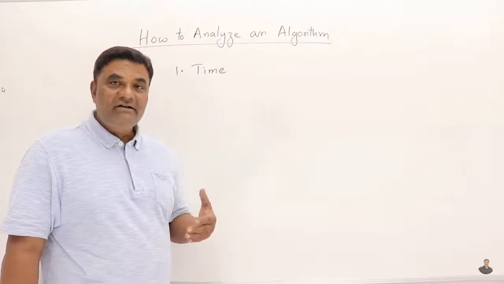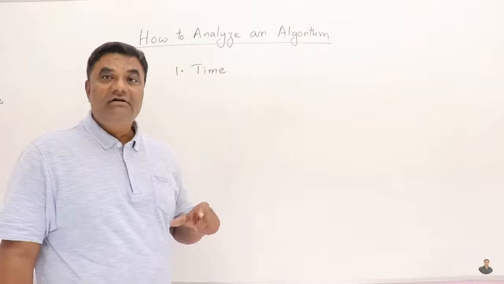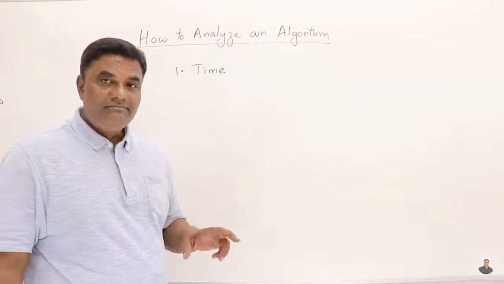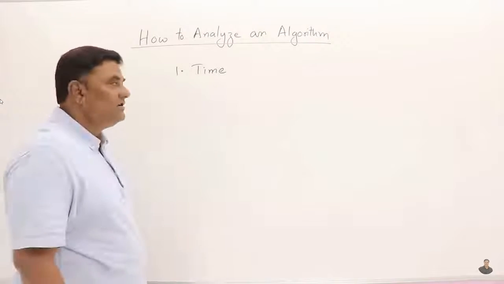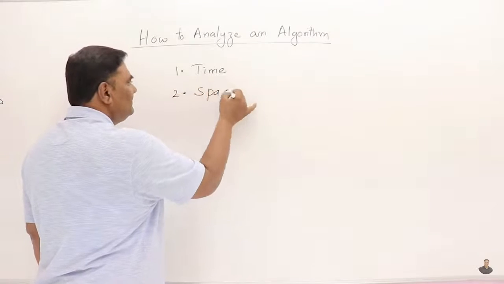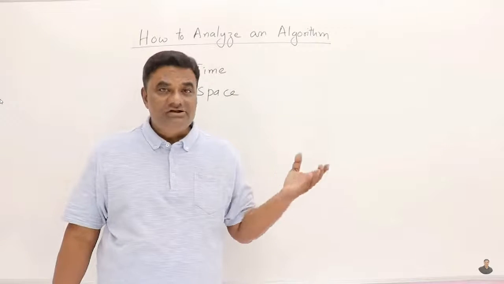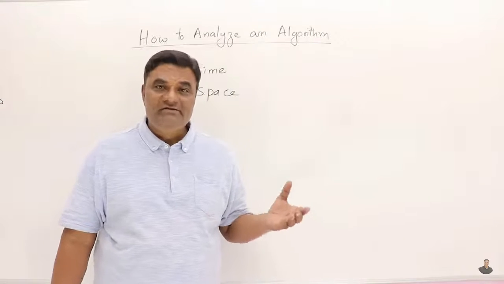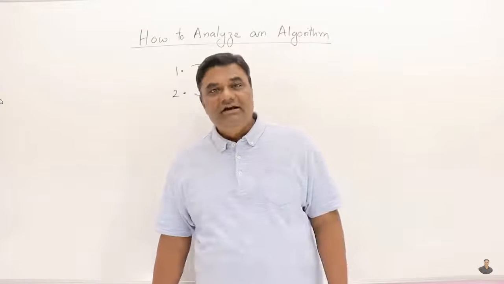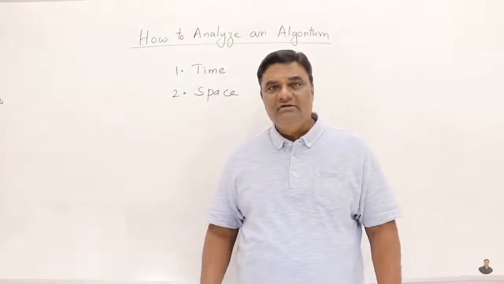The time that we get is in the form of a function, a time function. We do not get the wall-clock time. Already I have shown you, you will get a time function. Now, next is space. As the algorithm is going to be converted to a program and is going to run on the machine, we need to know how much memory space it will consume. So that is the second criteria on which we analyze an algorithm. These are the two major criteria on which algorithms are analyzed.